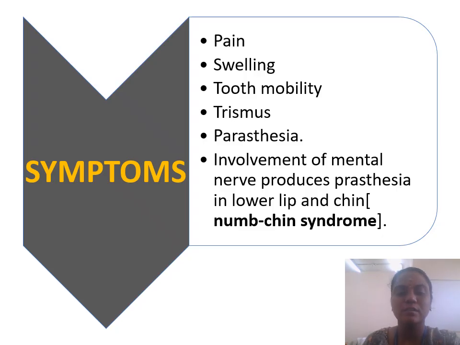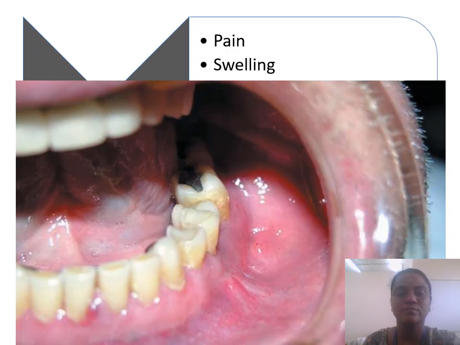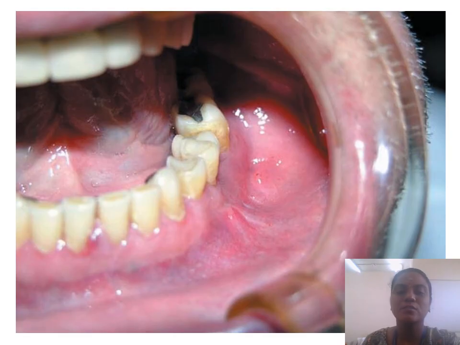If it involves the mental nerve, it causes paresthesia of the lower lip and chin, which we call numb chin syndrome. So this is a metastatic tumor involving the posterior mandibular region.